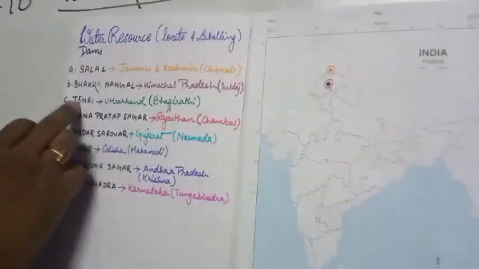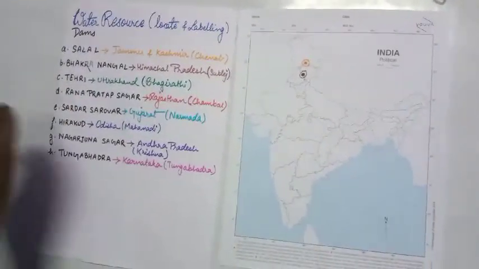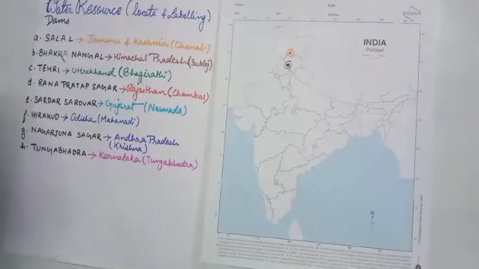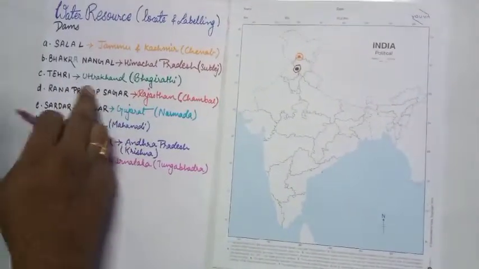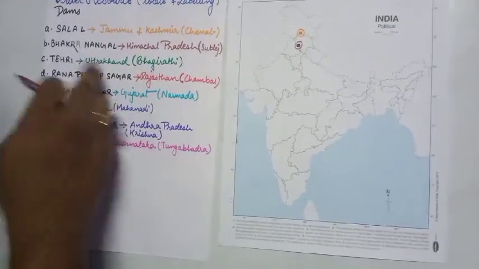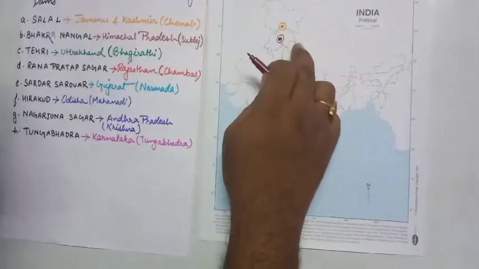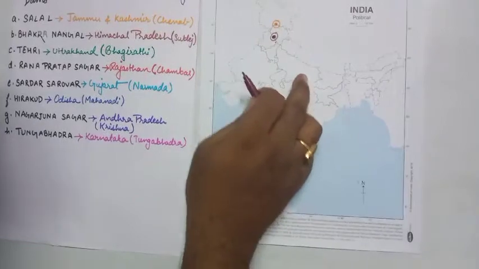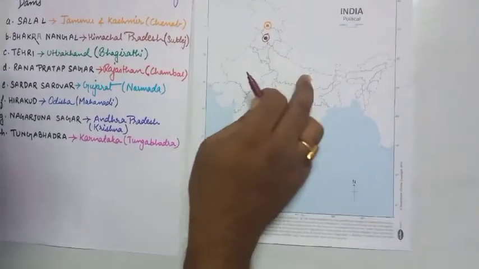Now next is the Tehri Dam. It is the largest dam of our country, located on the Bhagirathi river in Uttarakhand. So this is Uttarakhand, and just below it is Uttar Pradesh.